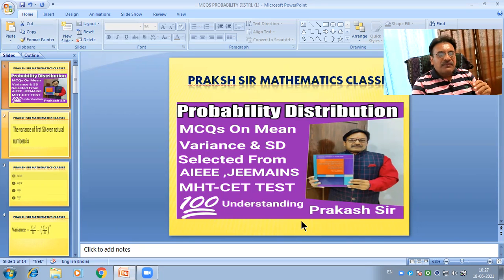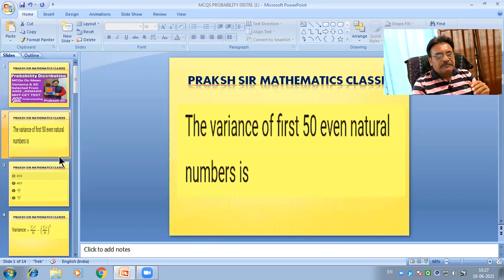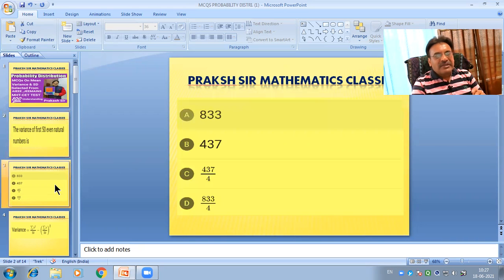Therefore, here the first problem is, this is the first multiple choice question. The variance of first 50 even natural numbers is: option A, 833. Option B, 437. Option C, 437 by 4. Option D, 833 by 4.